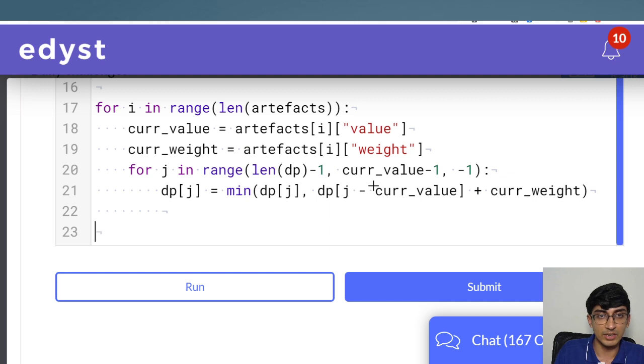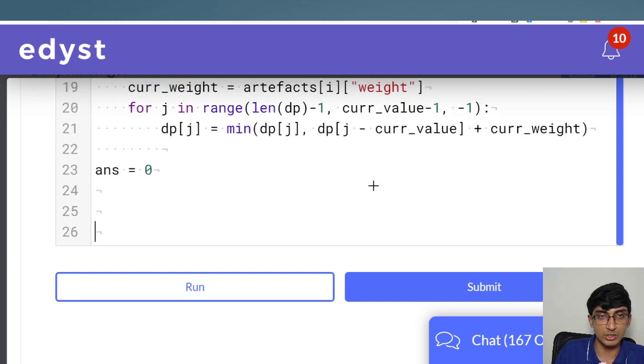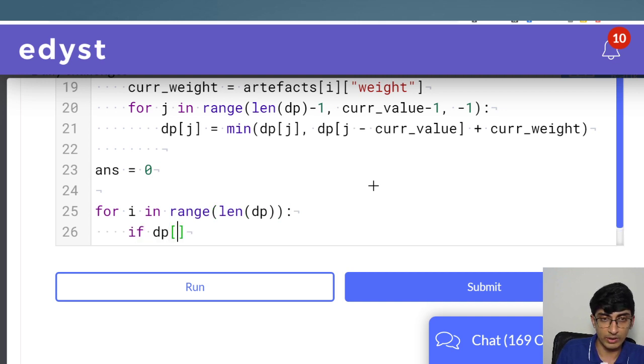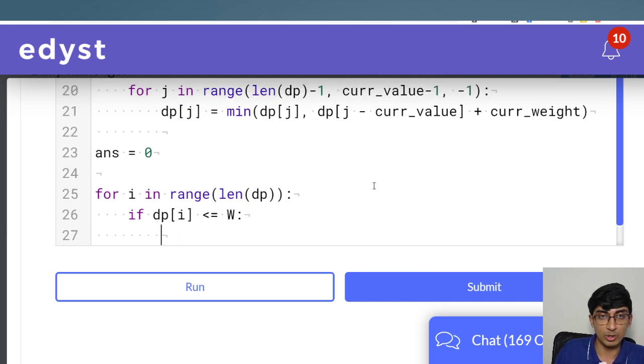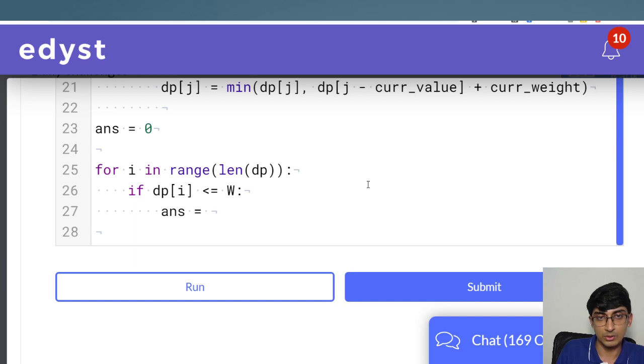Now once this array is filled, simply what we have to do is answer is equal to 0. What you'll do is, for i in range of length of dp, if dp of i is less than or equal to w, that is the total capacity of our knapsack, then answer is equal to i. So we want to go till the maximum possible value, right? That's what the indexes of this dp array are, till the maximum index possible where dp of i is less than or equal to w. So answer will be equal to i.